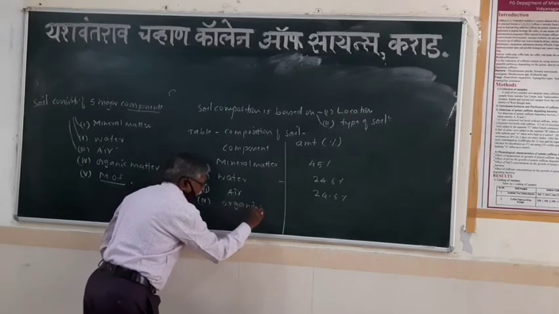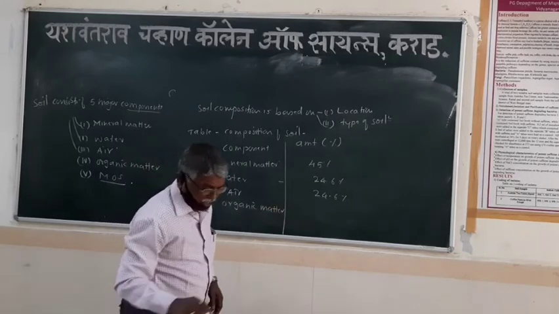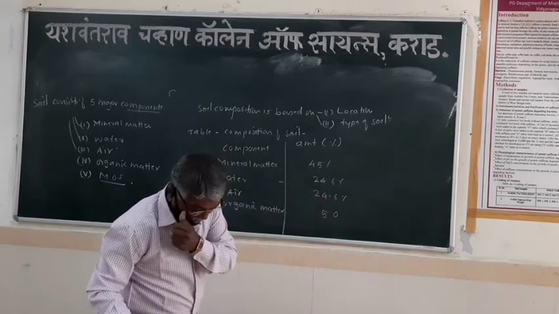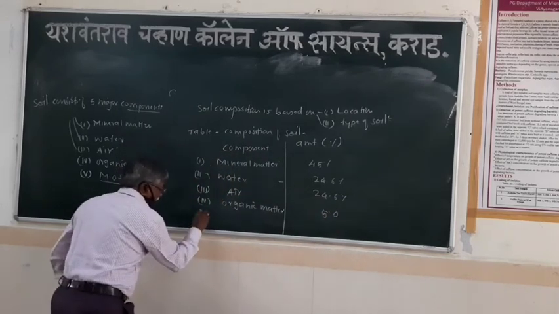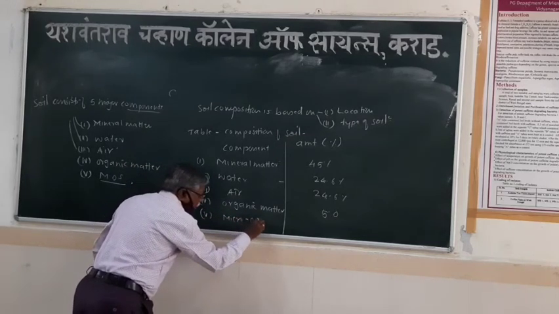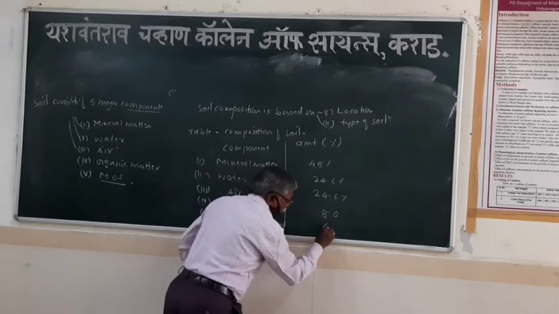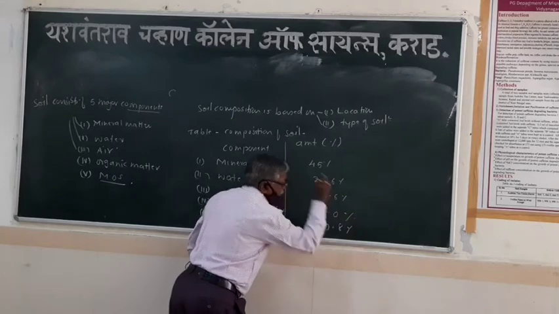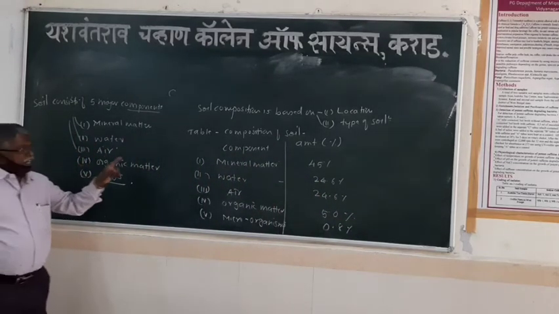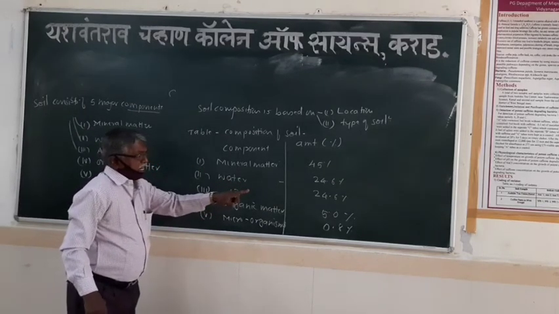Organic matter, OM. How much is there? Organic matter is about 5%. And the fifth component is microorganisms, which is about 0.8%. Here it is a total of 100%. Mineral matter is 45%, and water and air are about 24.6 and 25.6.